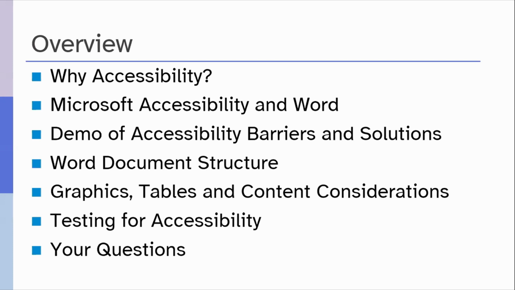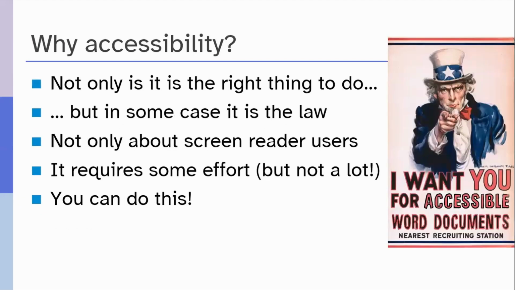We'll cover Word document structure, graphics, tables, and considerations around content. We'll look at testing for accessibility, and we'll cover any questions we haven't already covered in your questions section at the end and some discussion. So let's move on then to why accessibility.